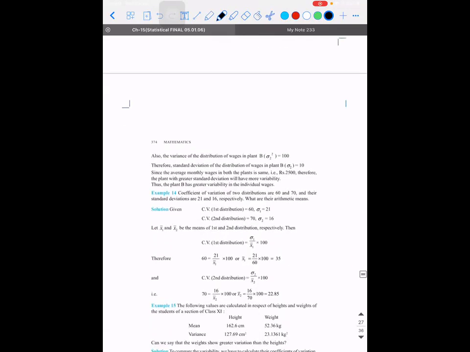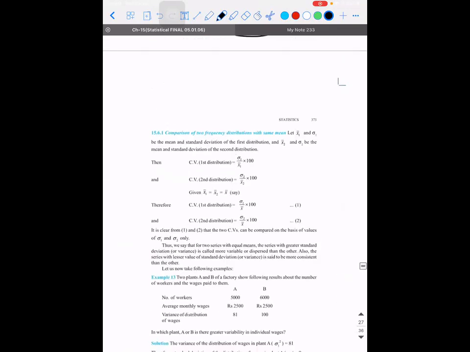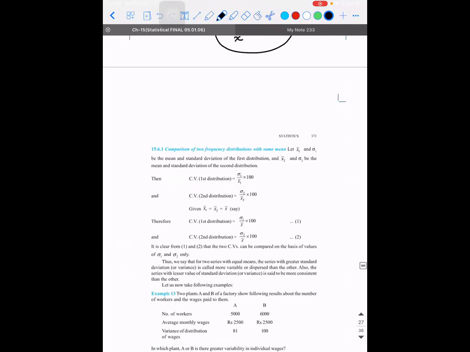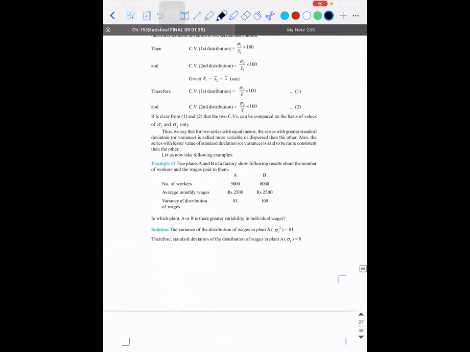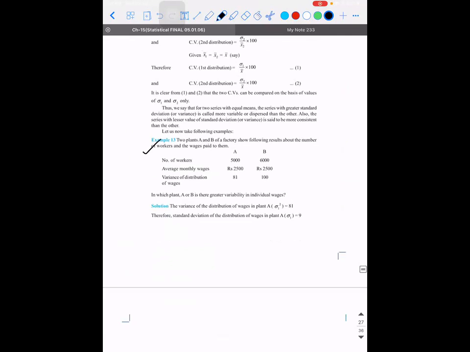So x bar is the x bar we calculate in the problem, right, sir? Yeah, x bar is what you calculate in the problem. In this case, sir, what they will do is they'll give it in the problem itself. I'll do a problem and show.